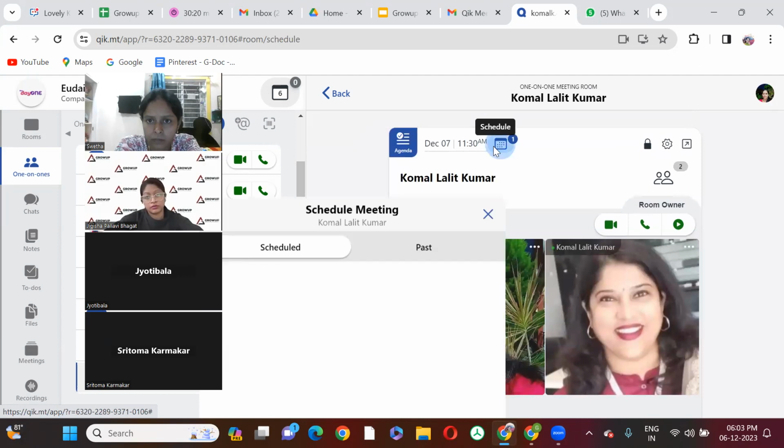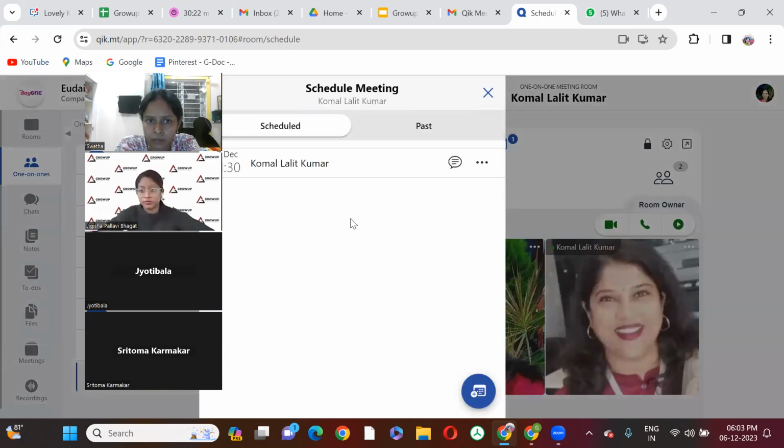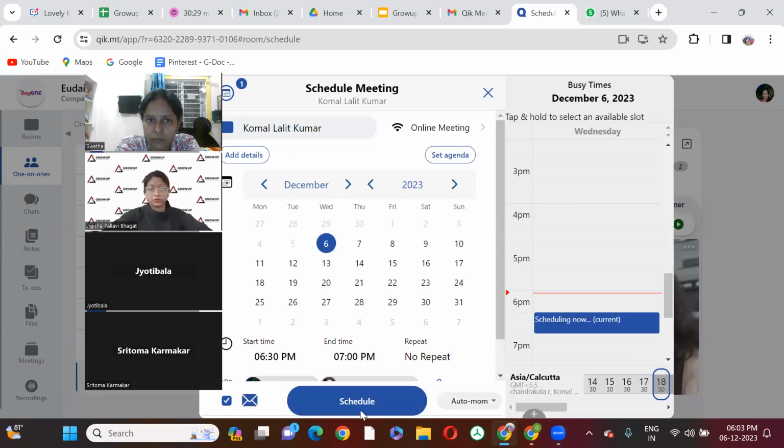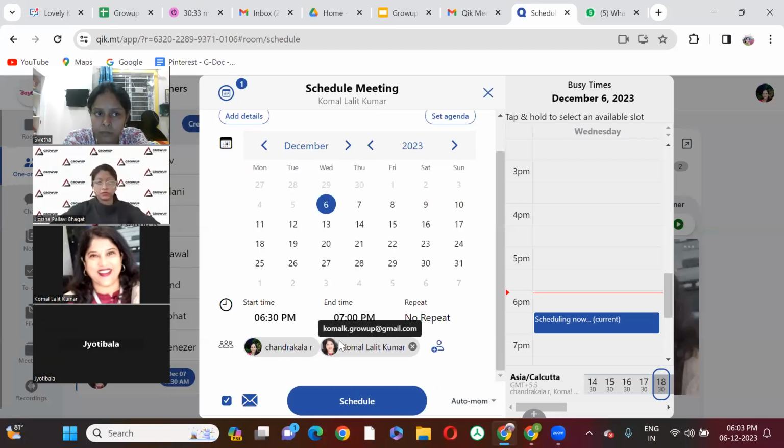Is there any limitation? Yeah, I think for the free version there is a limitation for sure. If we have a paid version, then however much we want to use, we can use. I don't know what the paid version costs, so we can take the cost details from them.